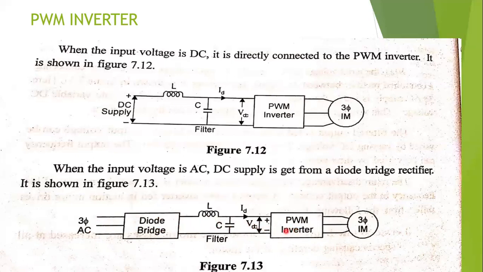The 3-phase supply is fed to the diode bridge rectifier, which converts fixed AC voltage into fixed DC voltage. This voltage is fed to the filter and then the PWM inverter. The PWM inverter gives variable voltage and frequency, and by changing them the motor speed can be controlled. In this way, using PWM inverters, we control the 3-phase induction motor. So this is about the voltage source inverter and the PWM inverter.